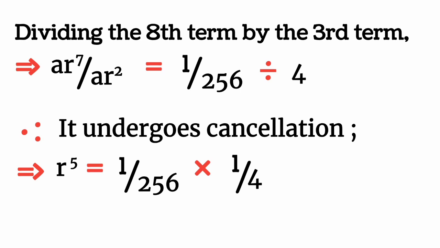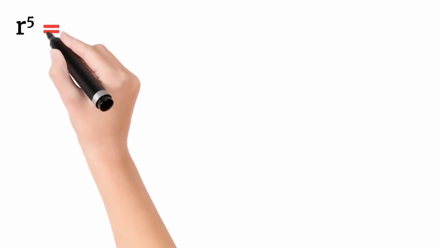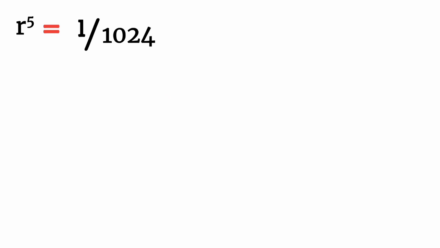Here we change division into multiplication. 4 becomes 1 over 4, so the 1 goes to the denominator, and the multiplication makes the 1 the numerator. Dividing by 4 is multiplying by 1/4. 256 times 4 gives 1024, and 1 times 1 is 1. So r raised to the power 5 is equal to 1 over 1024.